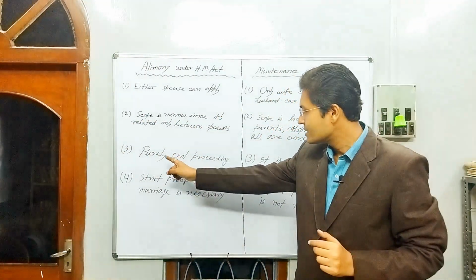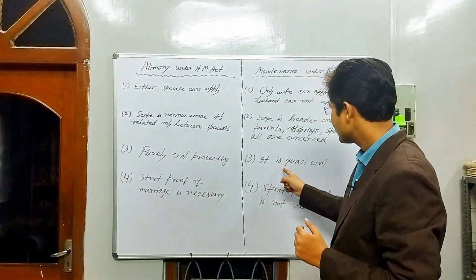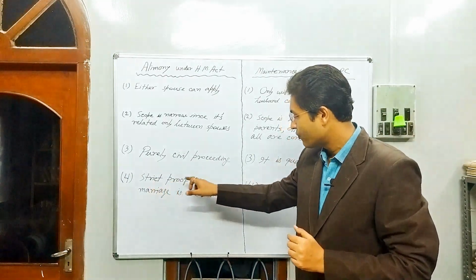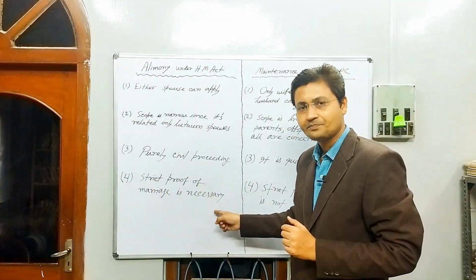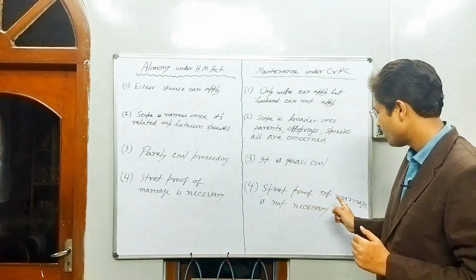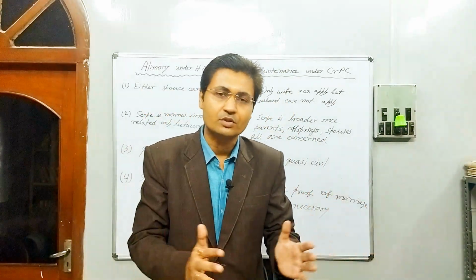Third, it is purely civil in nature, civil proceedings, whereas it is quasi-civil. And last, strict proof of marriage is necessary, whereas in maintenance strict proof of marriage is not necessary. So these are the basic distinctions between the two.